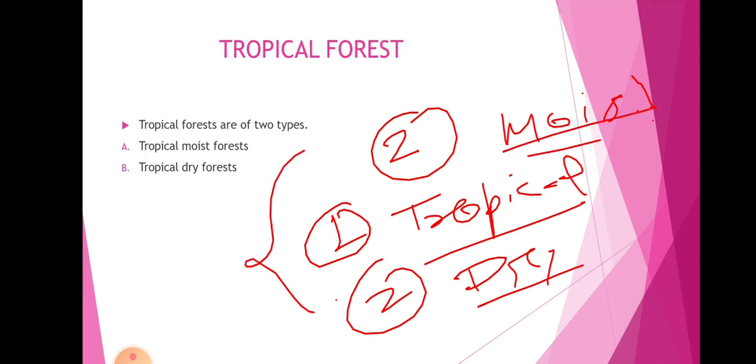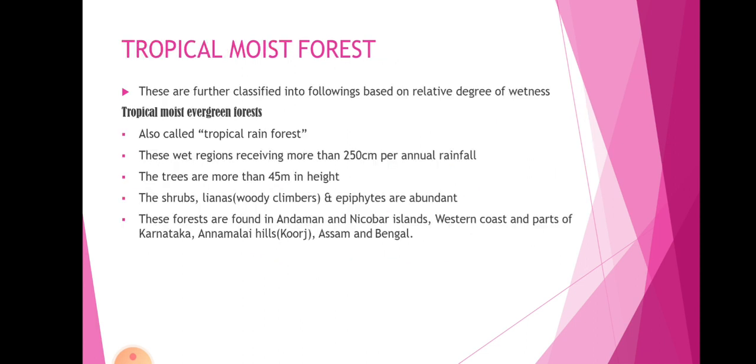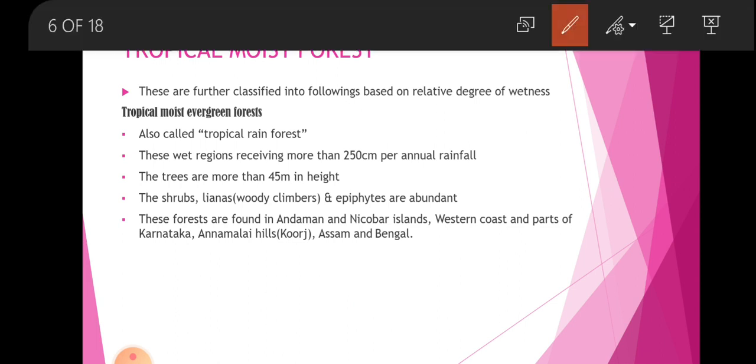Next, first we see tropical moist forest. These are further classified into the following based on the relative degree of wetness. The first is tropical moist evergreen forest, also called tropical rainforest.